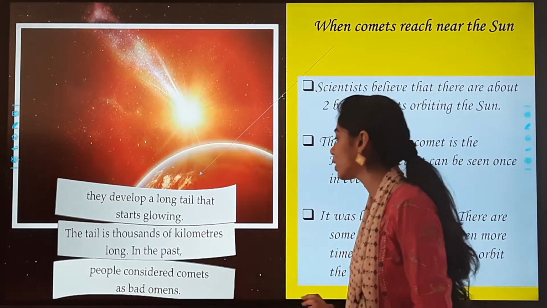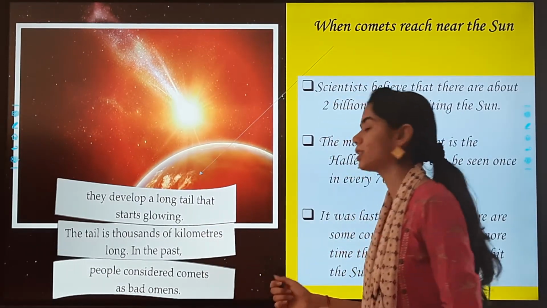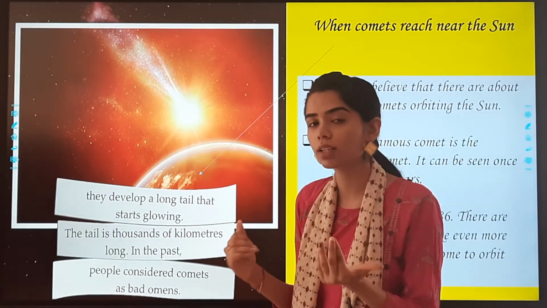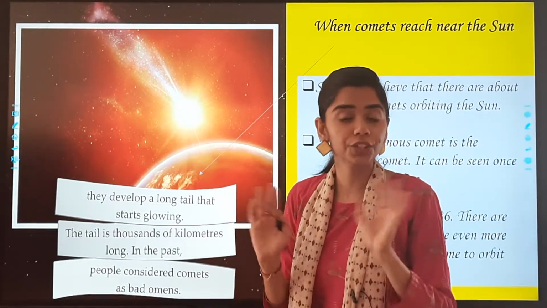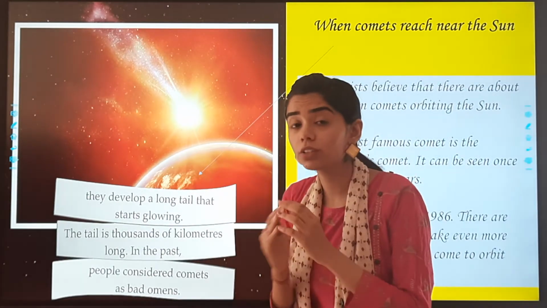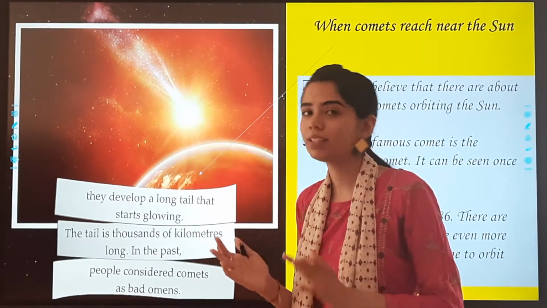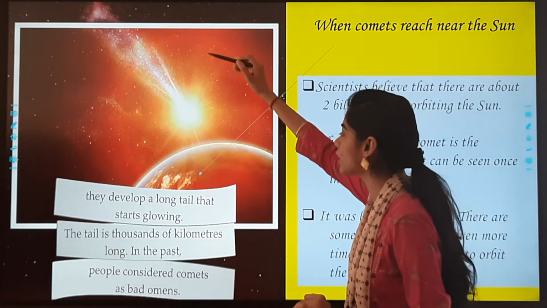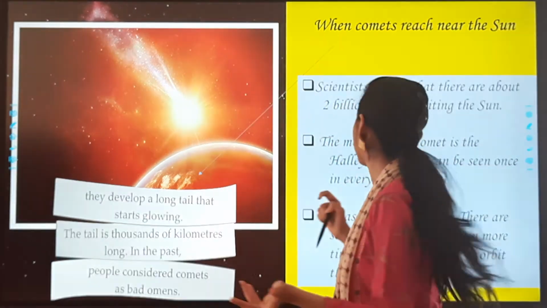In the past, people considered comets as bad omens. So past में लोगों को लगता था कि comets अच्छे नहीं हैं, they are not very good, ये शुभ नहीं है. But that is not true. So comets, this is how it looks like. It looks very much beautiful.